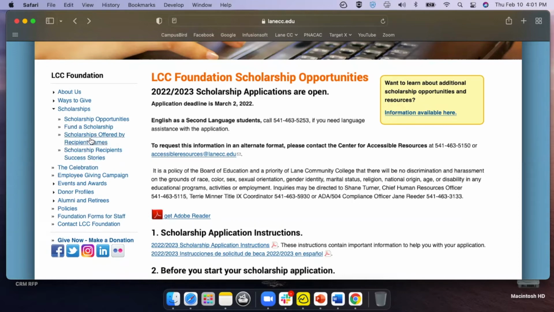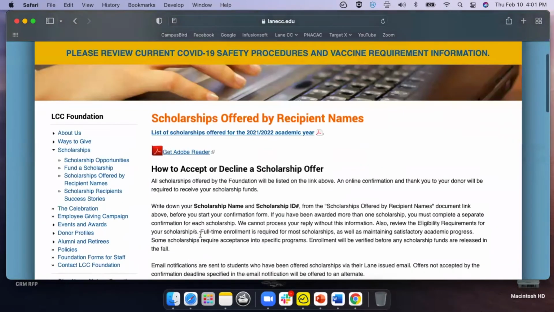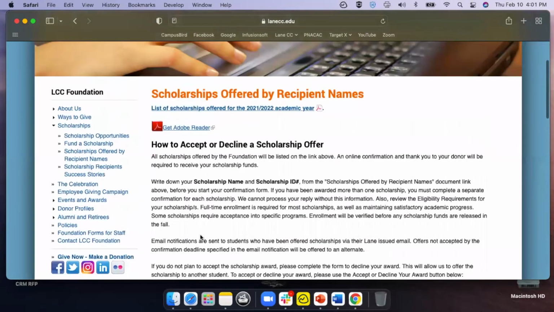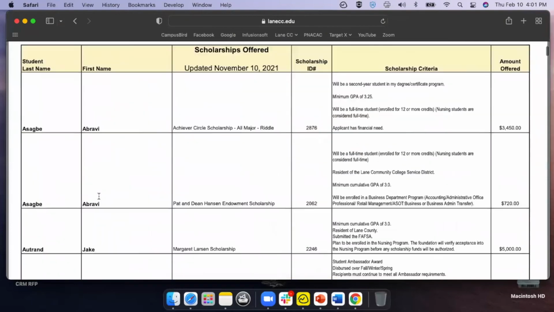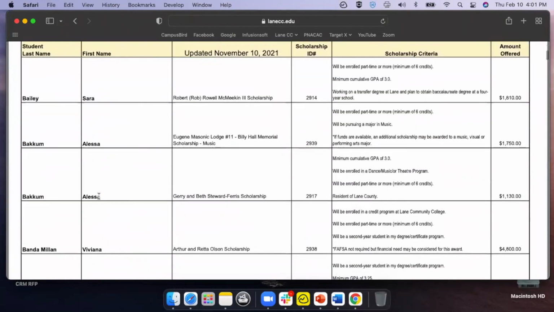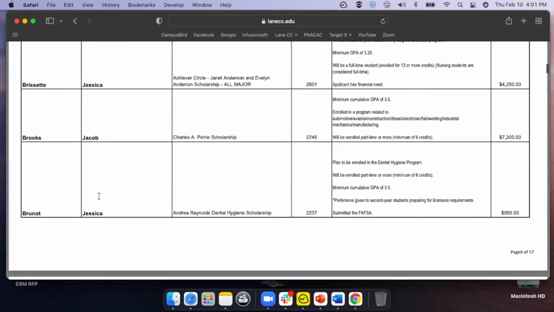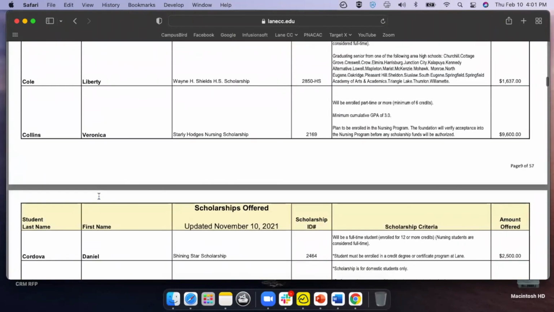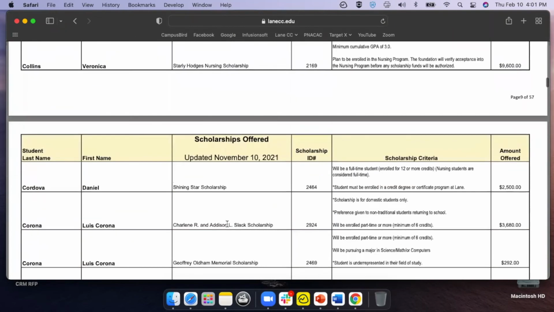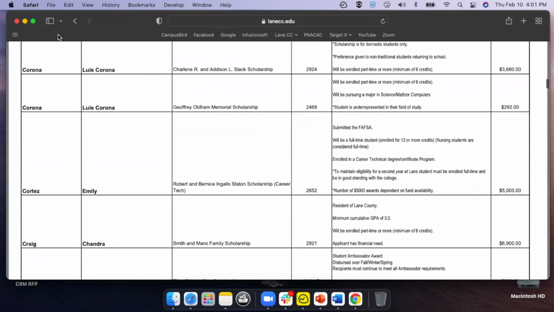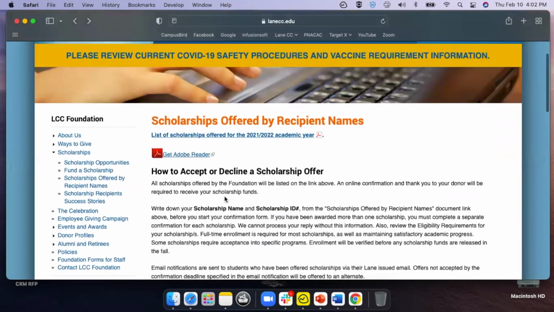What they do post is, as I'm hovering over here, the scholarship recipients, like who has accepted a scholarship, for example, who accepted a scholarship this year. So this is a big giant list of students. As you can imagine, there's a lot of scholarships here. It tells the criteria, and who received it and the amount. But that's probably all that they would release as far as that.